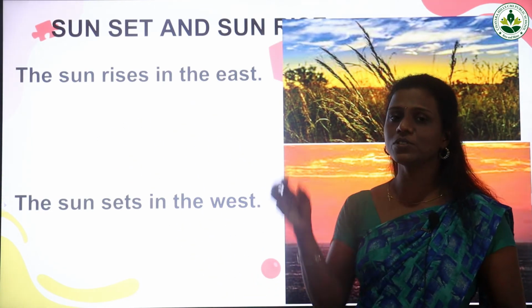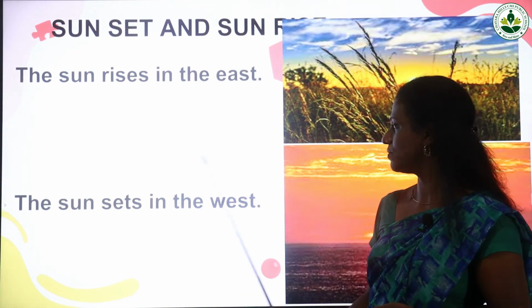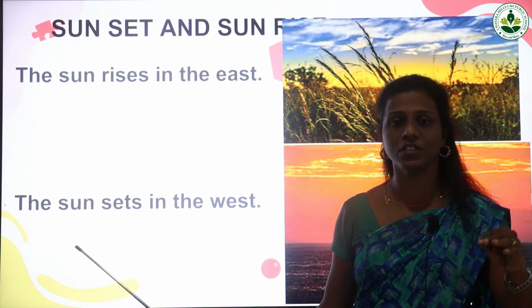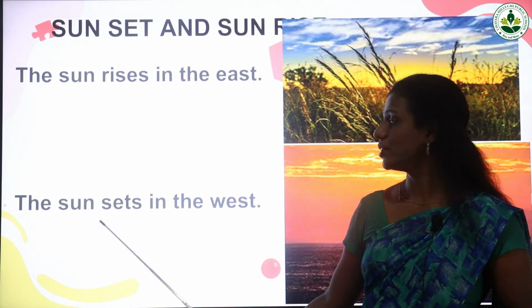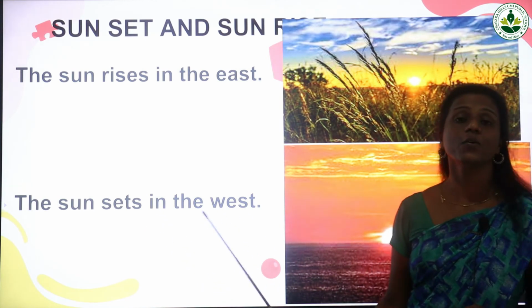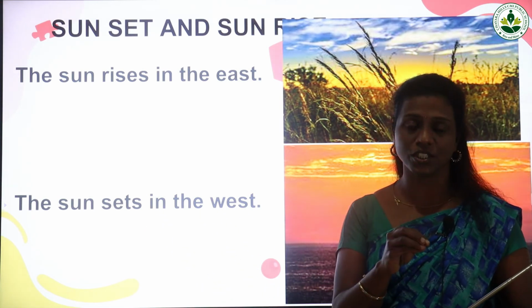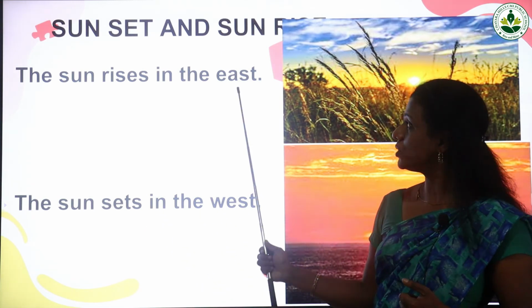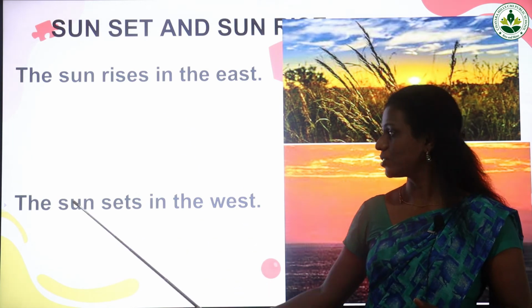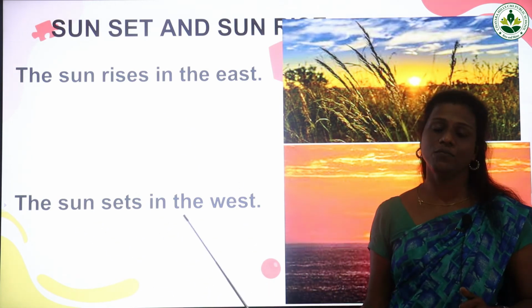Opposite to the direction of east, it is west. So at the evening time, we can see the sun will go and we can't see the sun anymore. At that time, the sun sets. The sun sets in the west. West means it is a direction. It is opposite to the east. Opposite to the east is west. So the sun sets in the west.